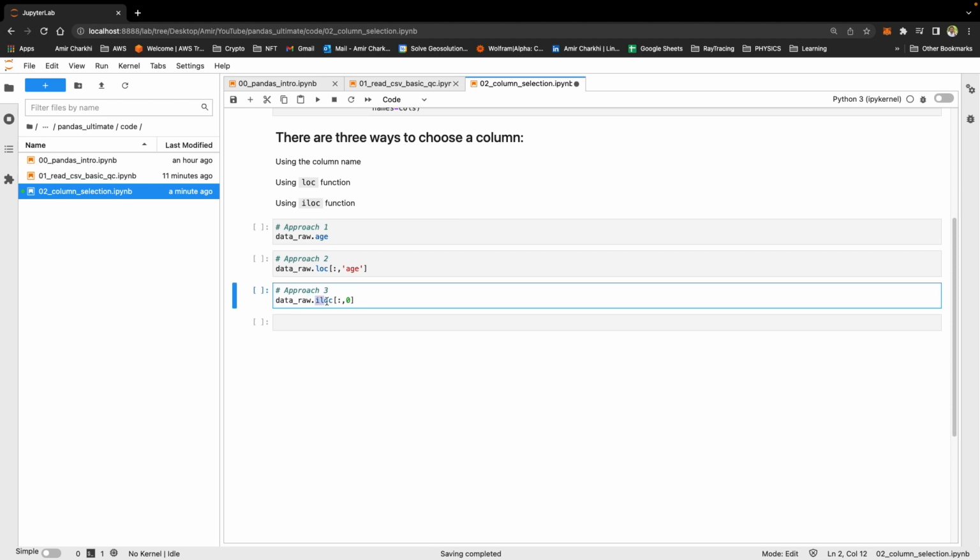Approach 3, using the iloc function. The iloc function works with indices. Again, my data frame, iloc function, all the rows, column 0, because age is in column 0.